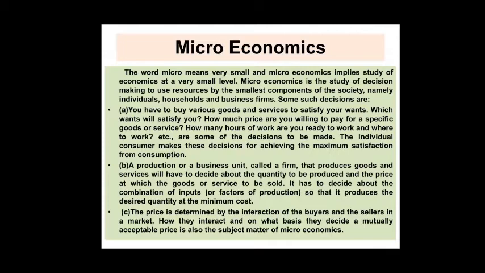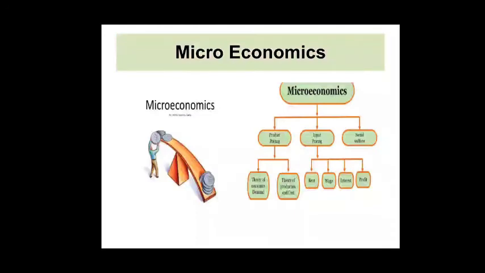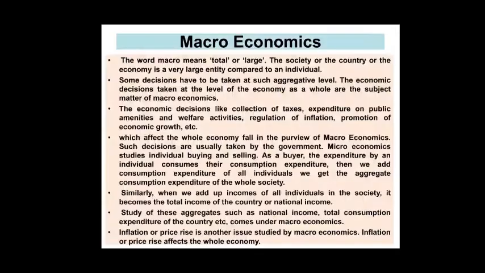The production or business unit is called the firm, and the producer of goods and services will have to decide about the quantity of production, quality wise, at the level of minimum cost. So this is also microeconomic activities. So next one is microeconomic activities. So this is a small size, all the microeconomical activities. So next one is